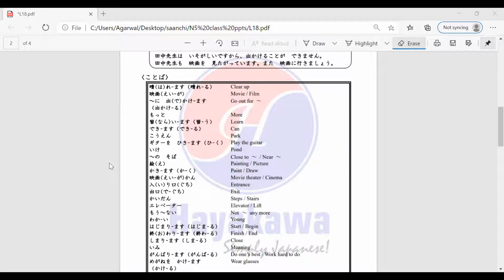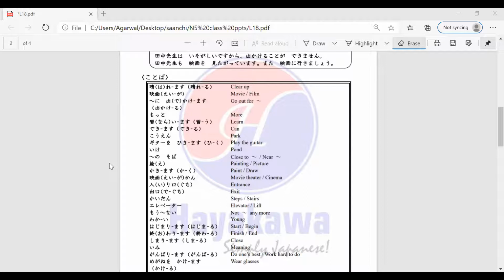So for example, you want to ask, right, what is the meaning of this word? That meaning is known as imi in Japanese. The next verb is ganbarimasu or ganbaru, which means to do one's best or to work hard to do one's best. The next verb is megane o kakemasu or megane o kakeru.